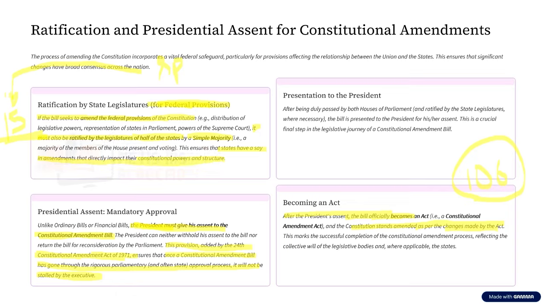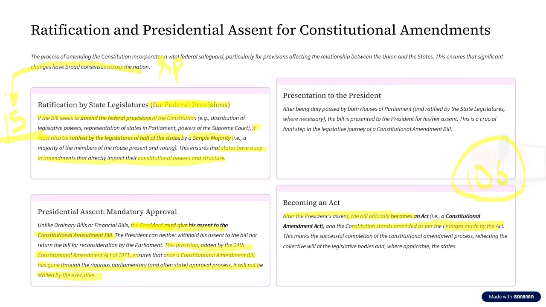In case of a deadlock, in an ordinary bill there is a joint sitting. There is no provision of joint sitting in a money bill. In a constitutional amendment bill also, there is no provision of joint sitting. For an ordinary bill, the maximum time the Rajya Sabha can sit on it is 6 months. For a money bill, it is 14 days. And for a constitutional amendment bill, this time period is not specified.